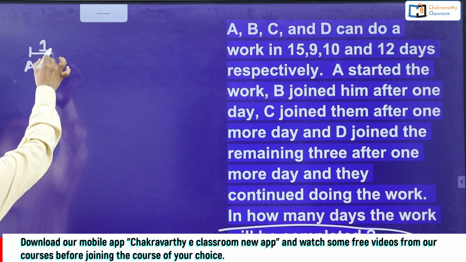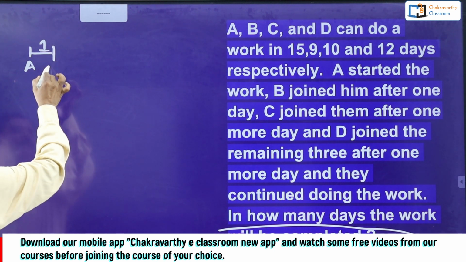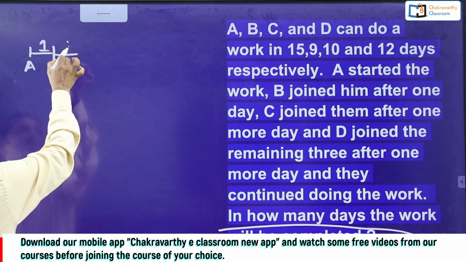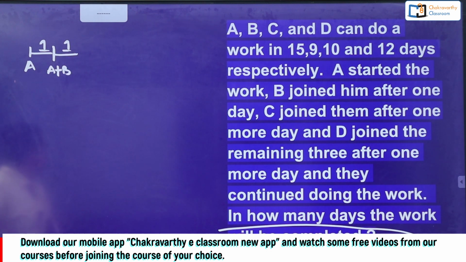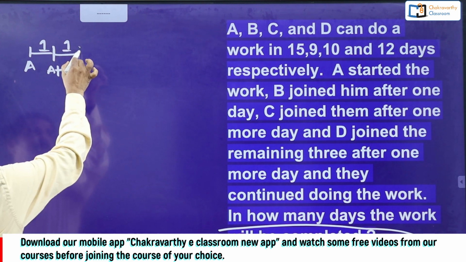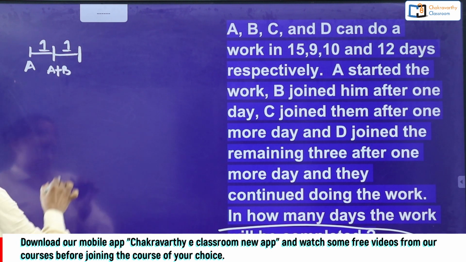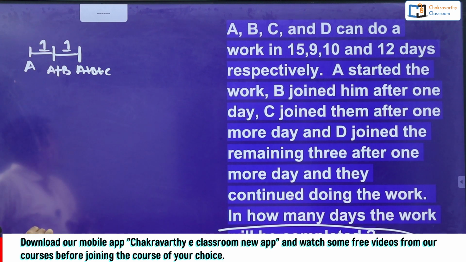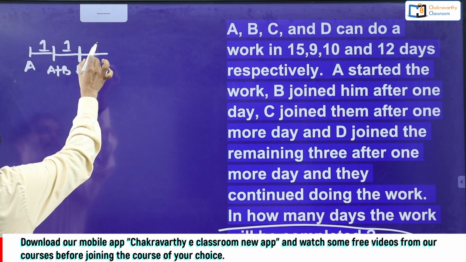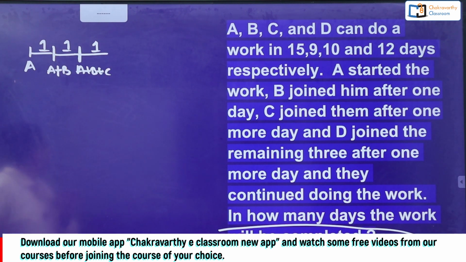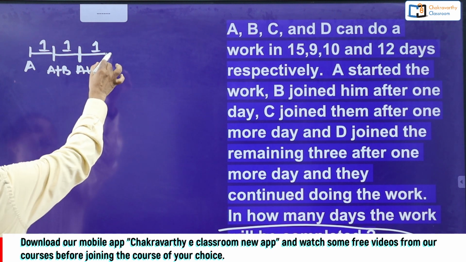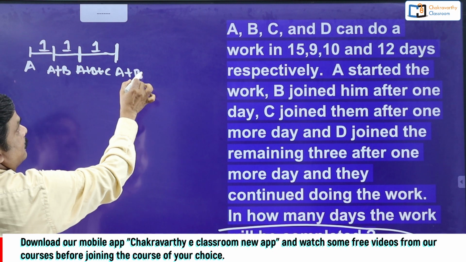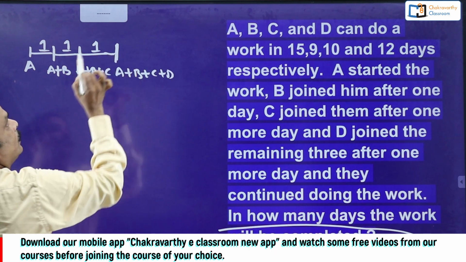Then B joined, so A plus B work for 1 more day according to the given condition. Then after this 1 day, C joined them, that means A plus B plus C started the work here. How many days have they worked? 1 day. This is exactly what they have given. Now after this 1 day, D joined them, A plus B plus C plus D here.